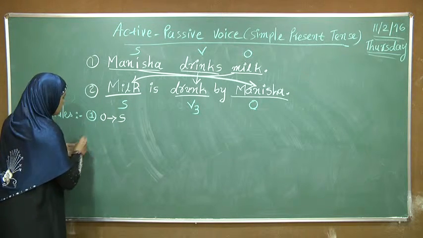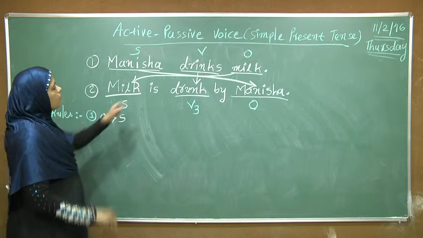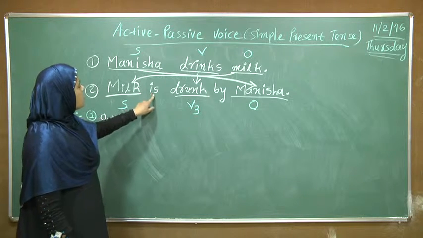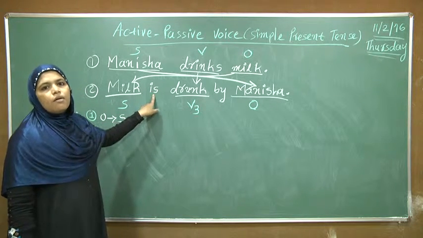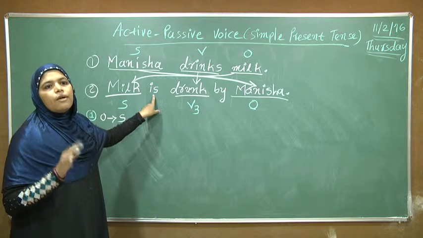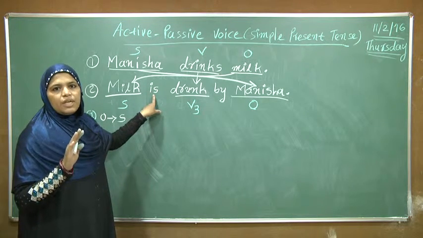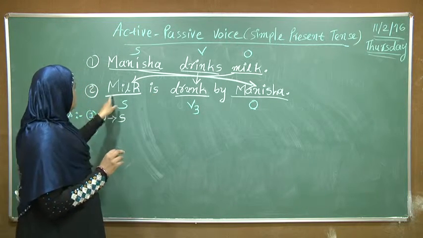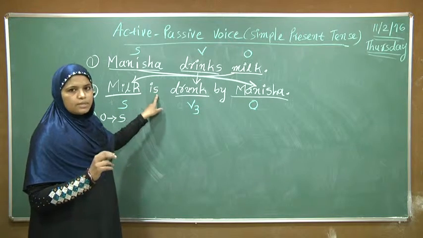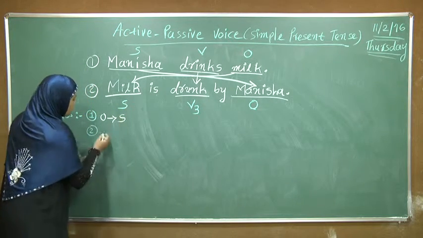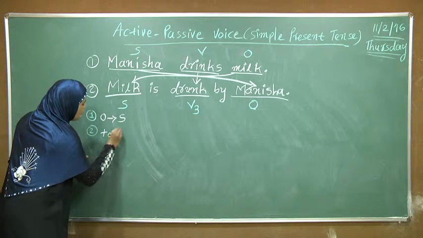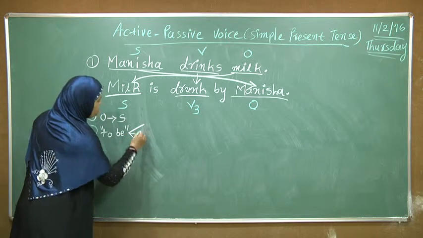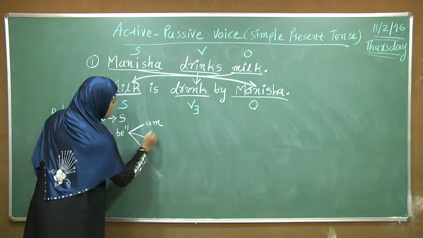Then the second rule is, look at the sentence. Here is is written. Is is a form of to be. There are 3 forms of to be in the present tense: am, is and are. Then milk takes is. So we have to write the form of to be. For the present tense, there are 3 forms: am, is, are.